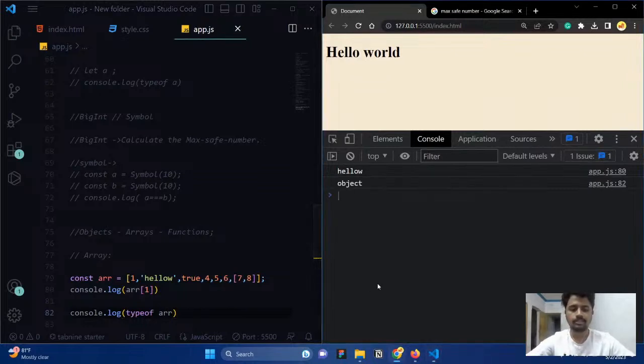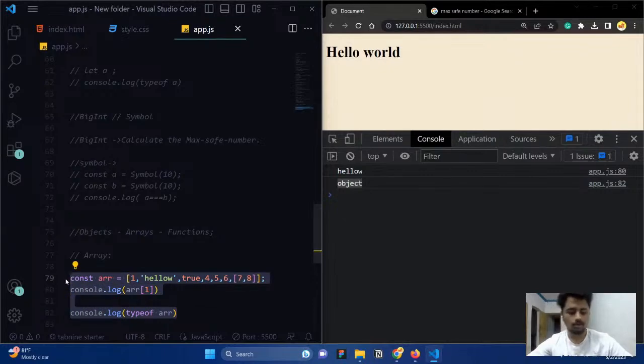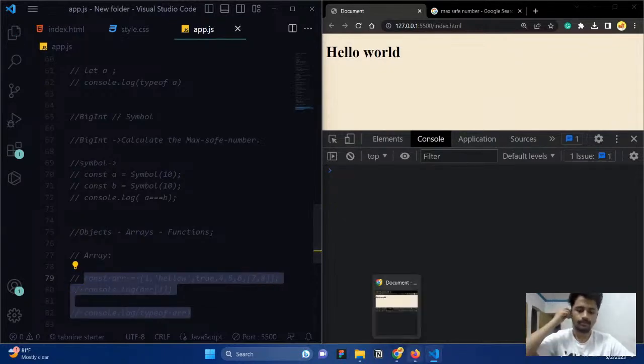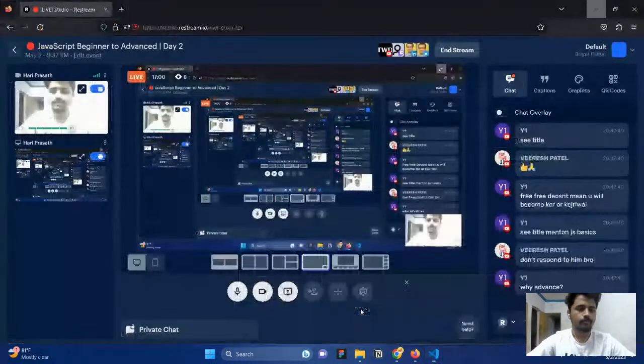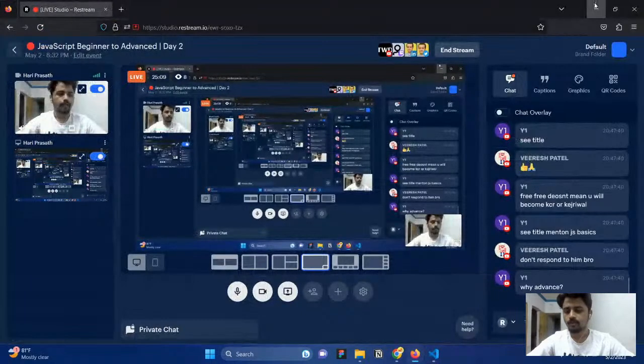If I ask for it, you can see we are getting object. That is why I'm saying an array is not a different data type. In JavaScript, an array is a special type of object. So this is what arrays are all about. Clear? Okay.